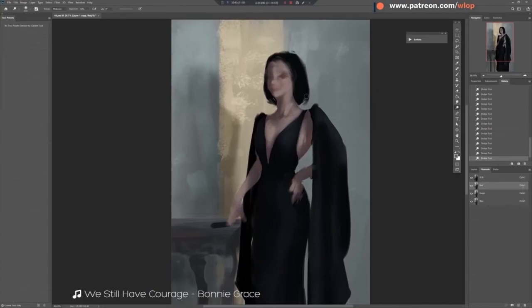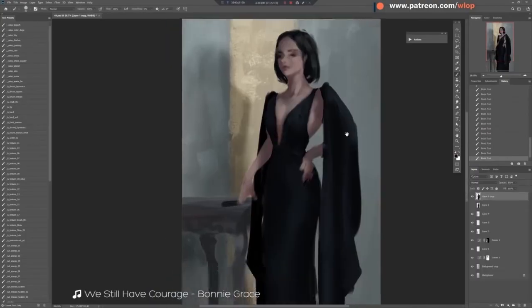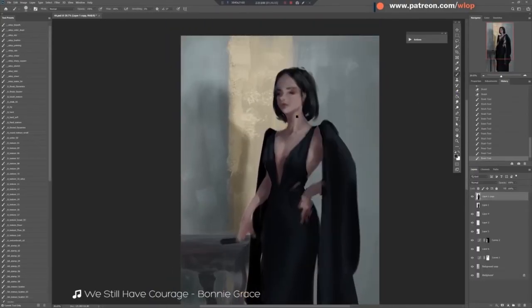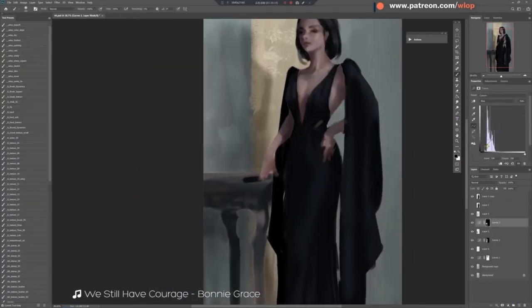Next, Willup added more details. The facial features are more defined, and he created a new layer for the loose hair, so adjusting the loose hair won't affect the face underneath.